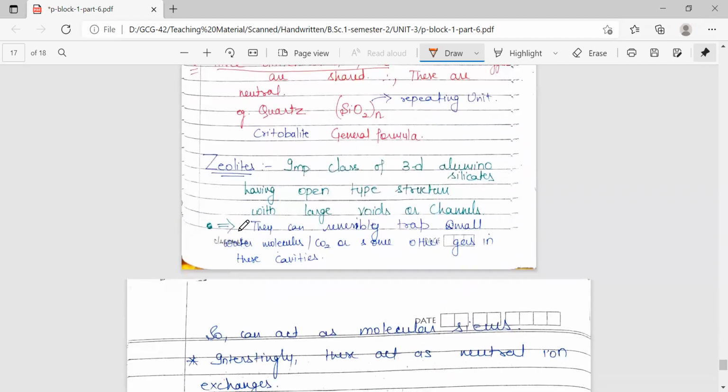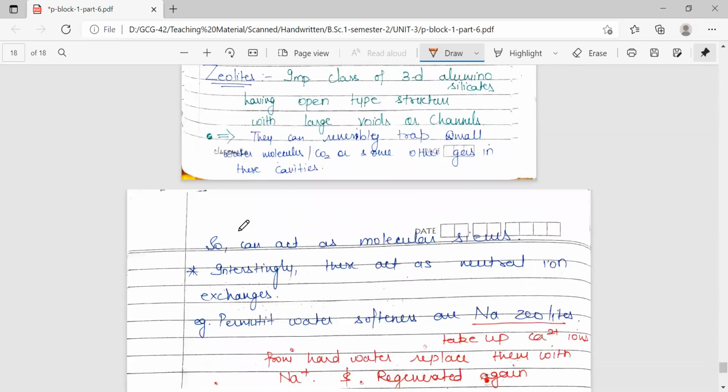Now coming to the zeolites, this is an important class of three-dimensional silicates, which are aluminosilicates. They have an open cage-like structure with large voids or channels. In their voids and channels, they can trap small molecules like water molecules and gas molecules. So they have cavities.